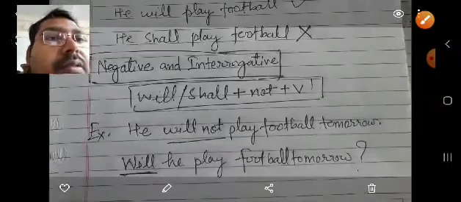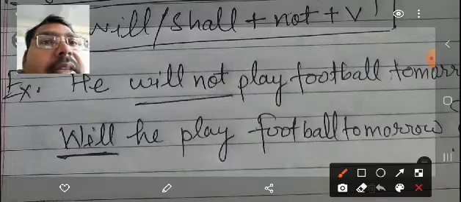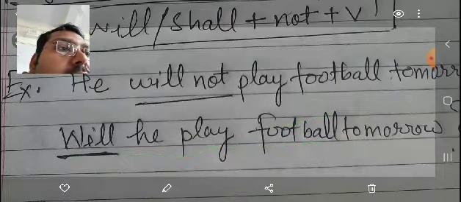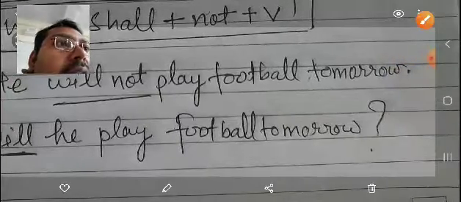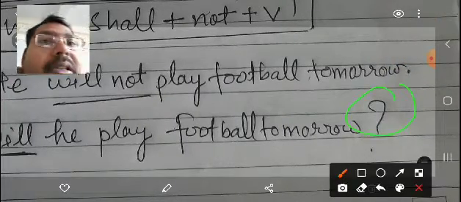Here it's not visible, so I need to expand it. Here, will he play football tomorrow, and a question mark at the end. You can see a question mark at the end. This question mark is a must.